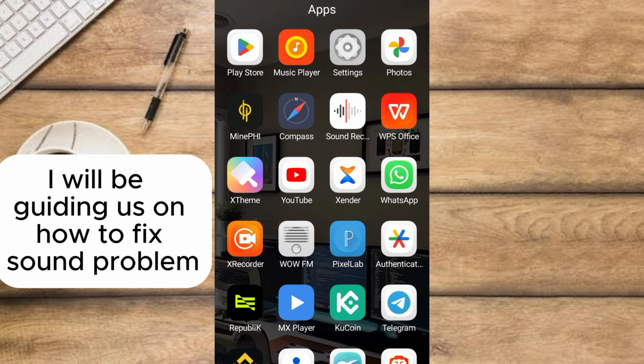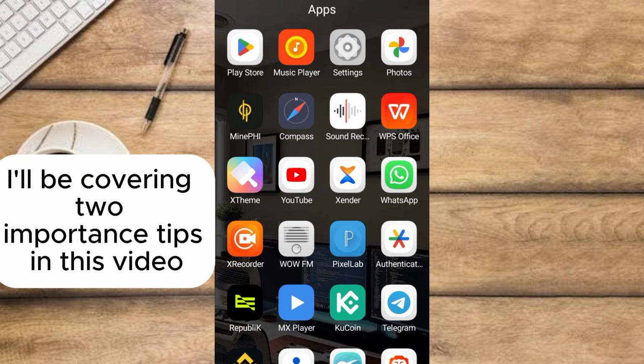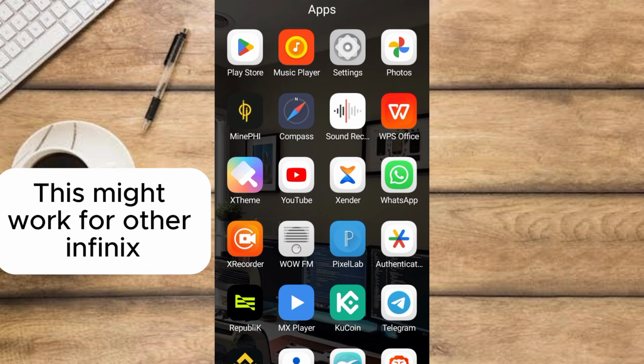In today's video, we'll be guiding you on how to fix sound problem on Infinix Hot 10. It's very simple guys. I'll be covering two important tips in this video to fix your sound problem on Infinix Hot 10. This might work for other Infinix.